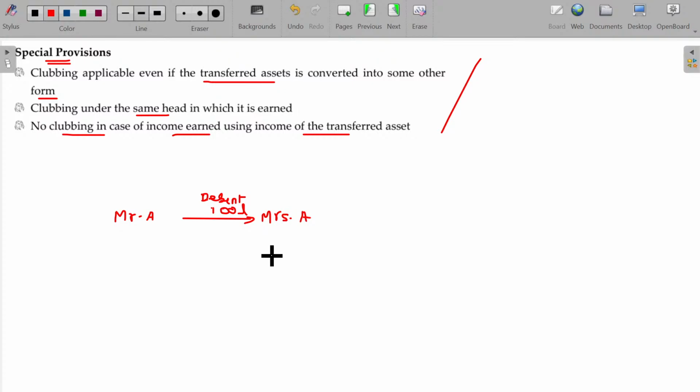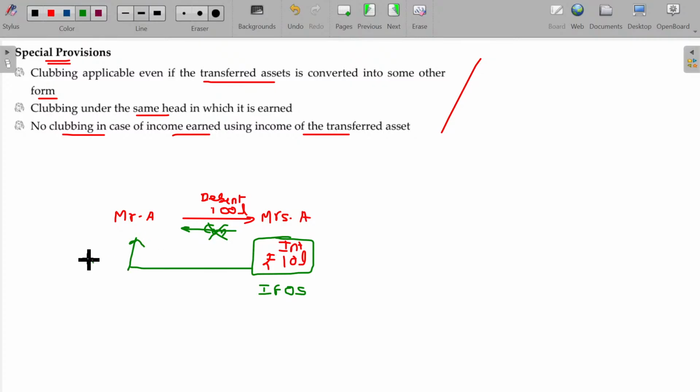In that, Mrs. A gets rupees 10 lakhs being interest. Now, come on, tell me. This interest is considered as what? Income from other sources. Transfer of debenture without consideration. There is no consideration transfer. Then automatically, this income will be clubbed only in the hands of Mr. A, also named as income from other sources.